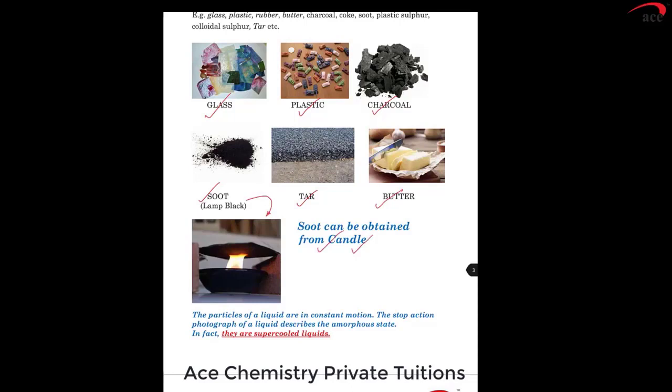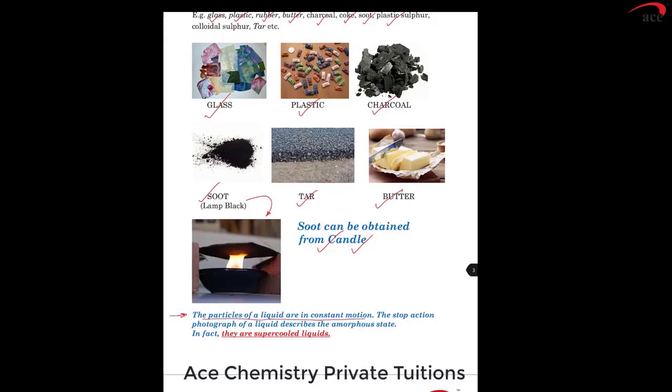They are all amorphous solids. Glass, plastic, rubber, butter, charcoal, coke, soot, even one of the allotropic forms of sulfur called plastic sulfur, they are all amorphous.